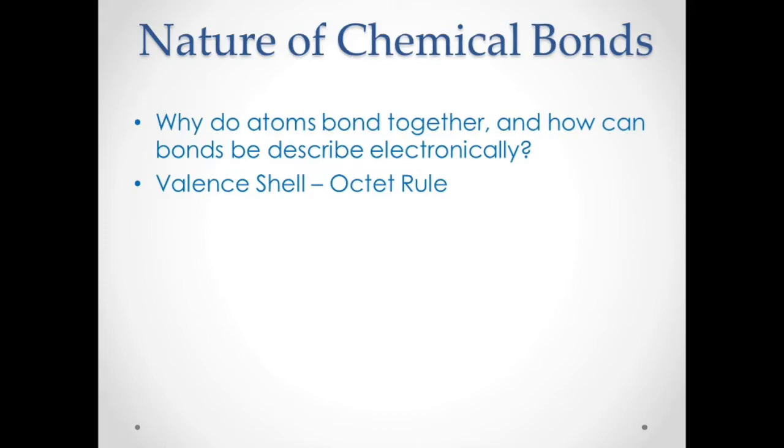Okay, so the noble gases are stable because they already have 8 electrons on their valence shell.